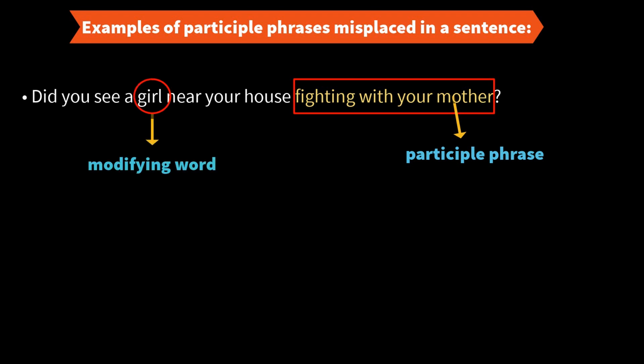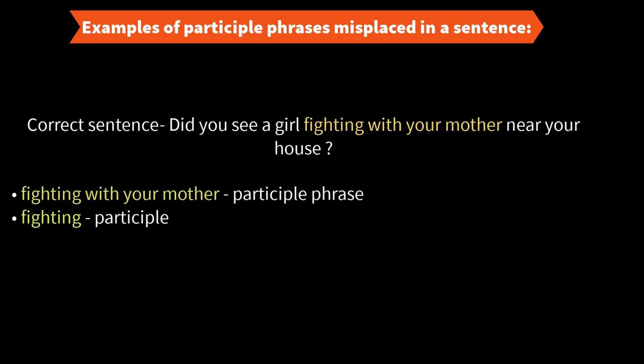A girl is fighting with your mother, but it's coming right after the noun house. Now, a house cannot fight with anybody. So this participle phrase is misplaced. We have to place it after the noun it modifies. So the correct sentence is, did you see a girl fighting with your mother near your house? This is the correct sentence.